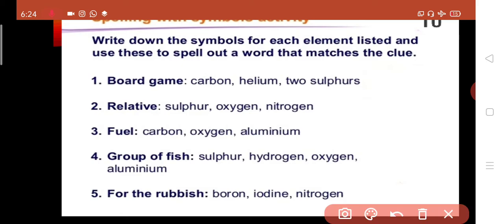Second, relative. In this, the first element is sulfur. It is symbolized as S. Second, oxygen. It is symbolized as O. And third, nitrogen. It is symbolized as N. So the relation is son.